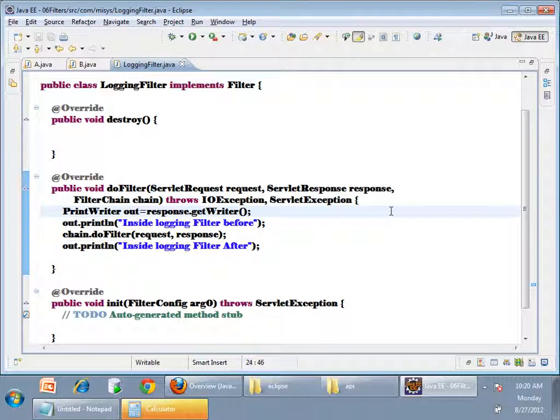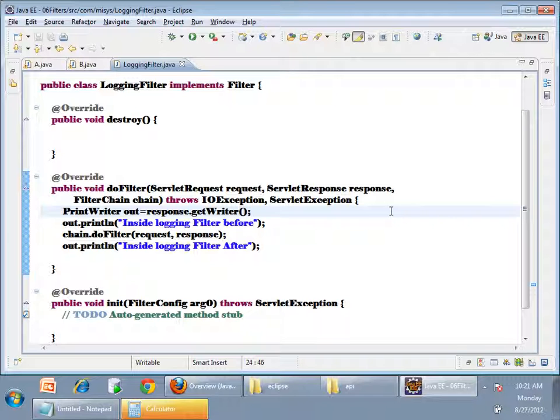Earlier we have seen how to create our own proxies. In a proxy, before calling the original method we execute some logic, and after calling the original method we can execute some logic. A proxy is for pre-processing and post-processing. Similarly, a filter is also for pre-processing your request and post-processing. See here, I am calling chain.doFilter. This will invoke the next servlet.